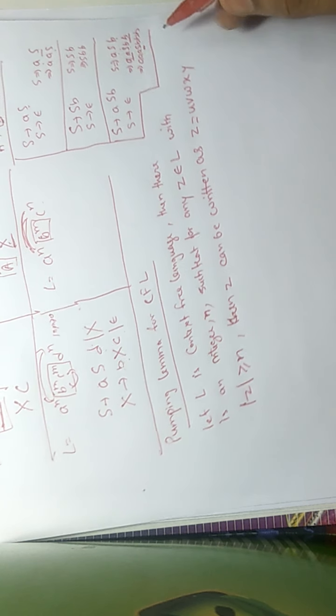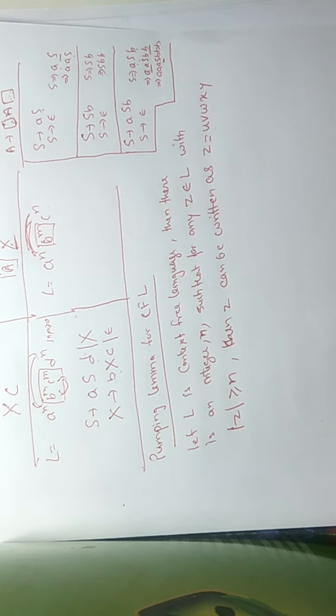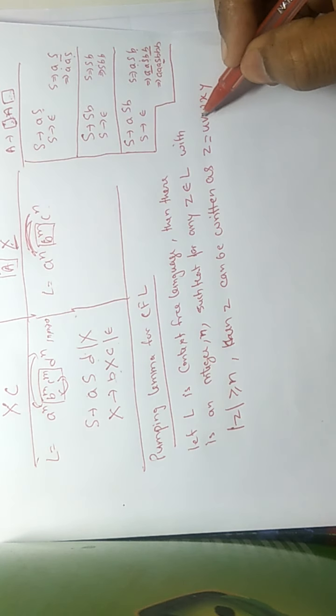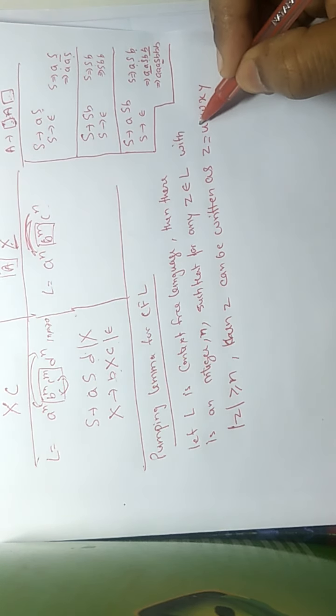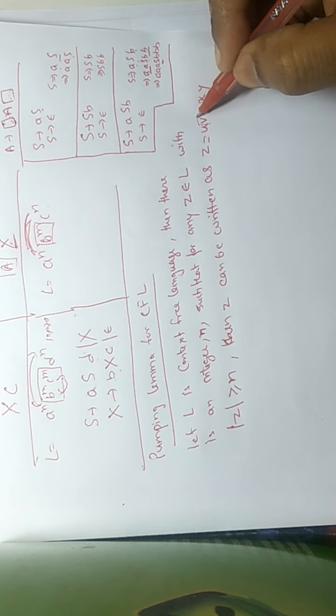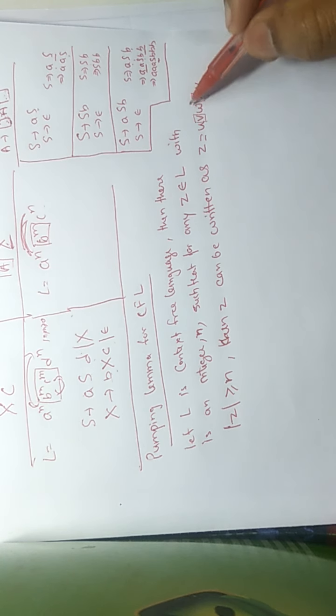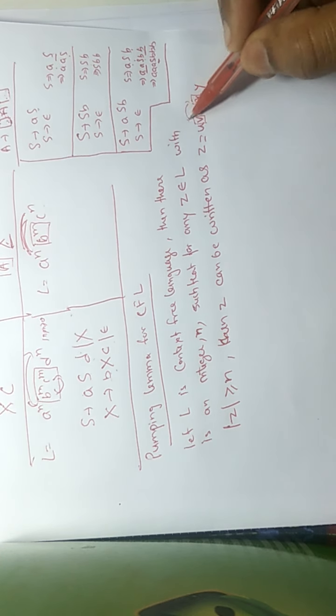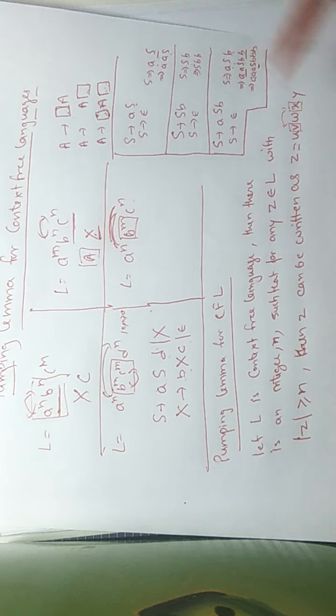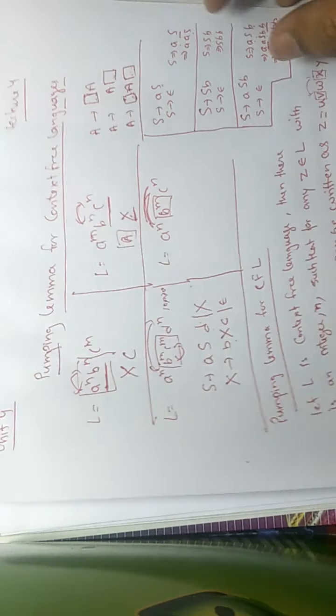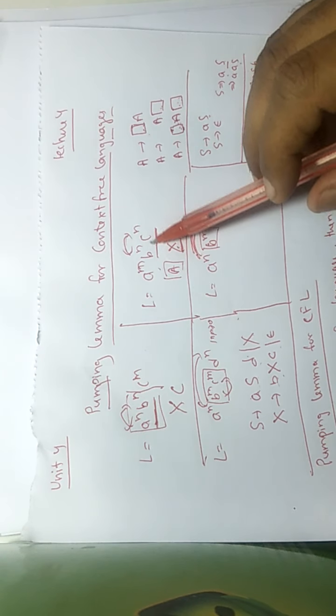So Z can be written as UVWXY, and here you need to be very careful that we have matching two things, that is V and X. We are matching this, and there can be something before matching, such as in A^m B^n C^n we match here,